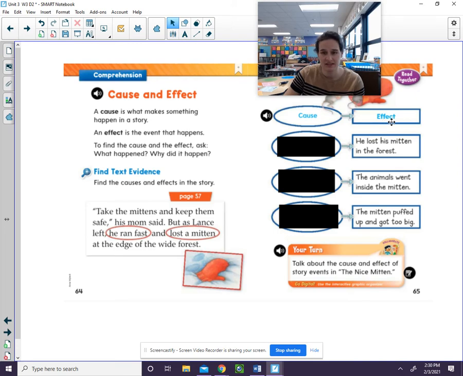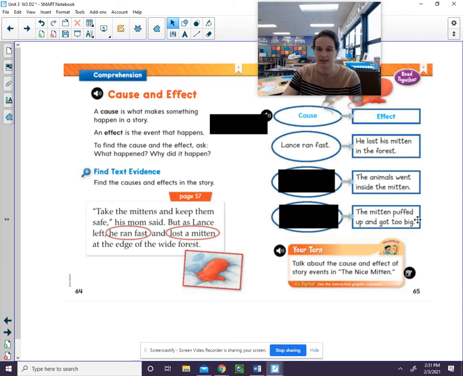So the effect is he lost his mitten in the forest. Well, why did he lose his mitten? Let's look back. But as Lance left, he ran fast. When Lance ran fast, that is when he dropped his mitten. So the cause, what happened is Lance ran fast. Sorry, let me start over. Why did it happen? He lost his mitten and it happened because Lance ran fast.